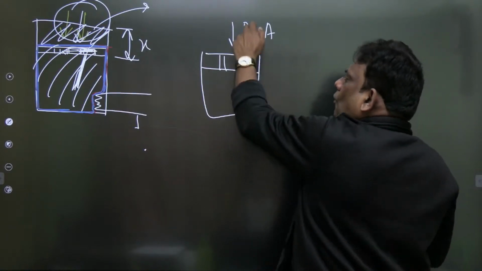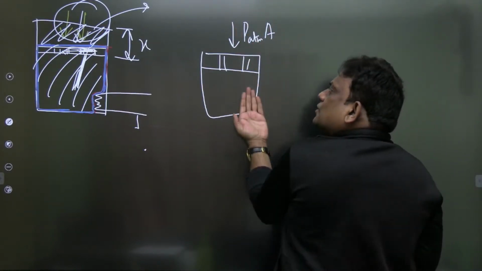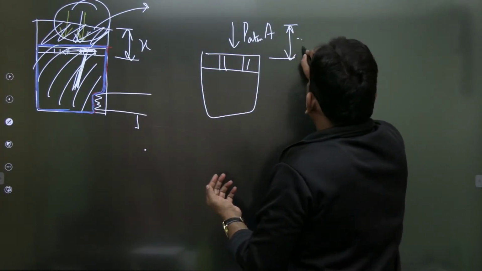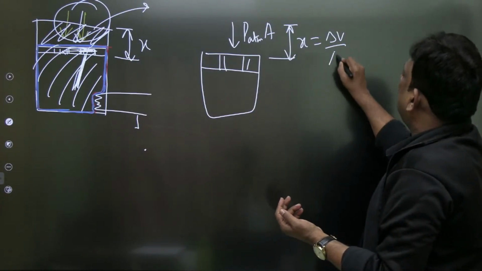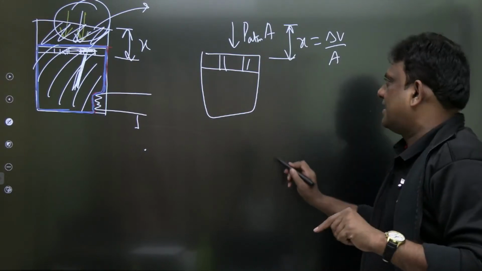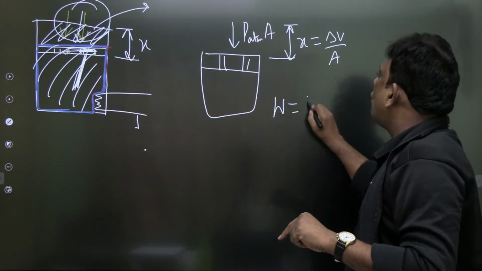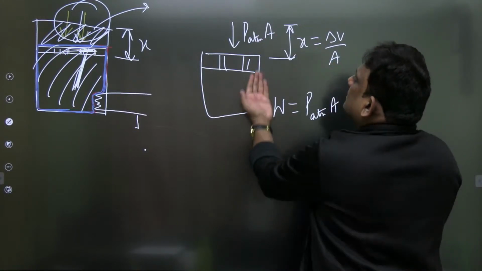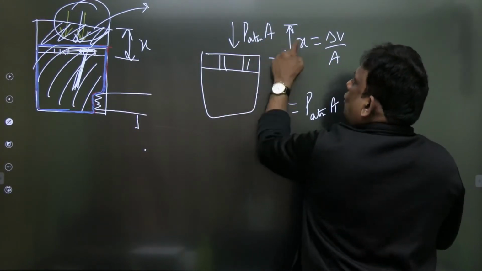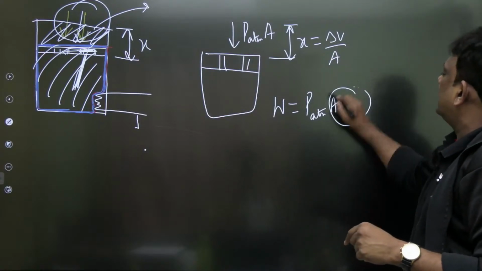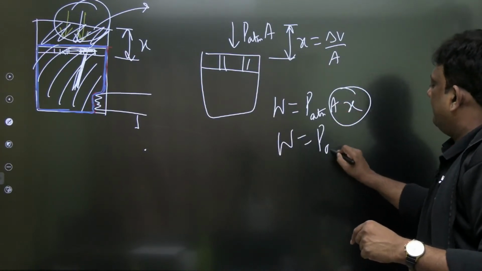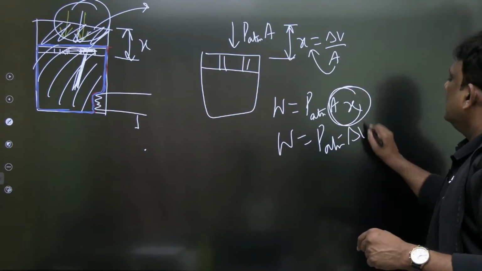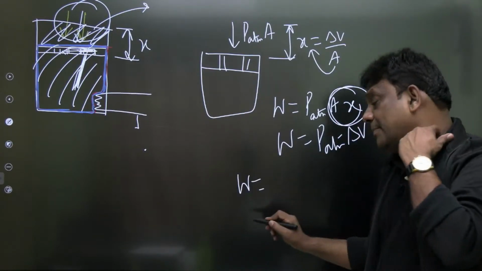तो अब देखो what is work, इस resistance को overcome करने में, तो how much distance this system has moved, x. Can I write that x as change in volume by area of the piston? Yes. तो अब बताइए वर्क क्या होगा. Work is equal to force, that is P atmosphere A, इतना force exert कर रहा है into कितना displacement है, x. And what is A into x? Work is equal to P atm. What is A into x यहां से? It is delta V.